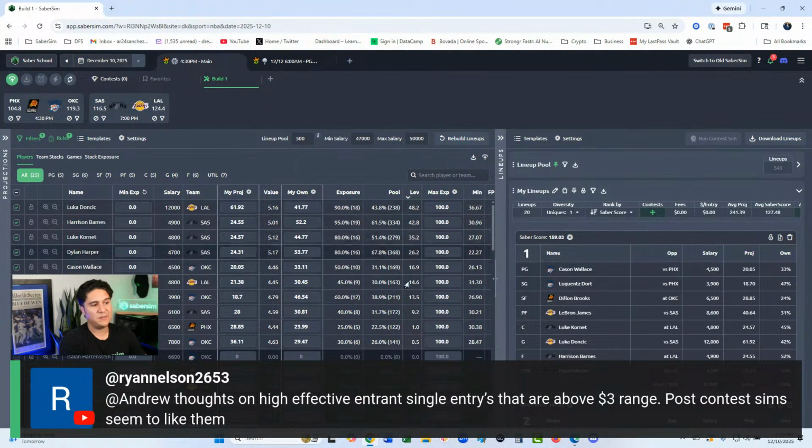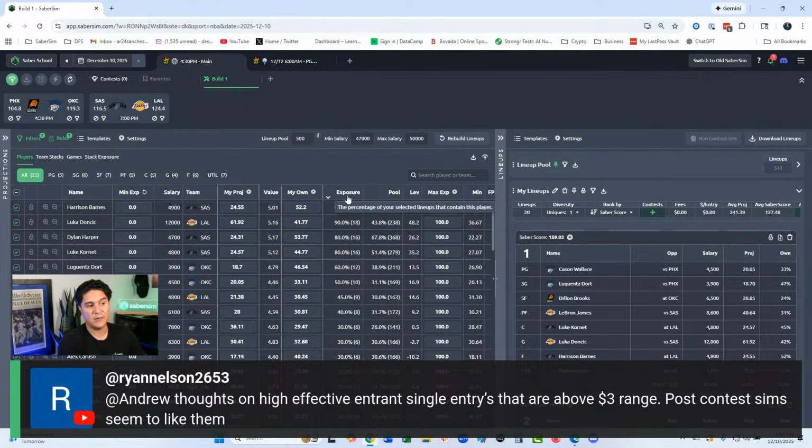Then some players move up, some players move down. SaberSim figures out the best way to bring some of those lineups into your set. But again, customization, look at the leverage, positive and negative, and look at the exposure. I think those are going to be some of your best resources for dialing this in if you so choose. With that said, I would save this and be ready to upload it to my contest and then late swap before this next game tonight, right?